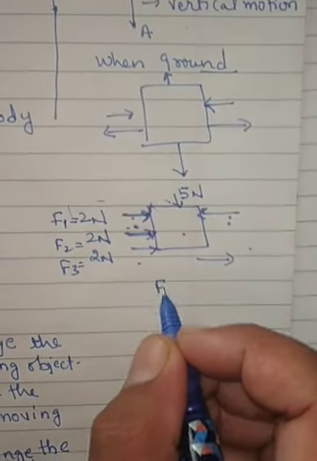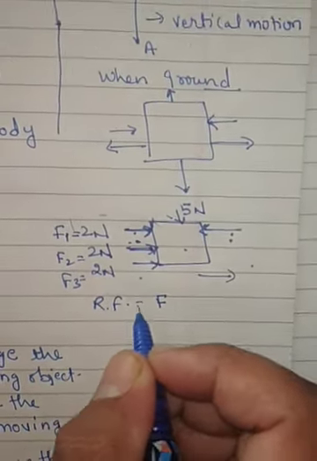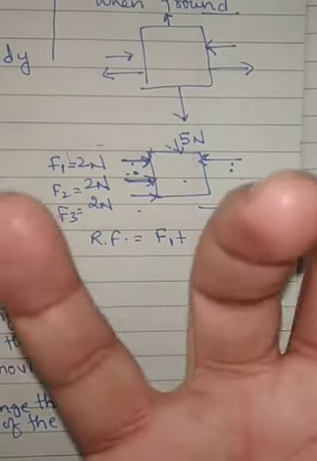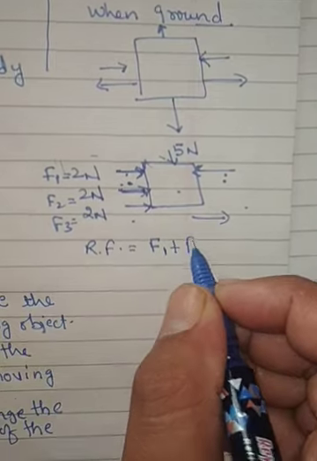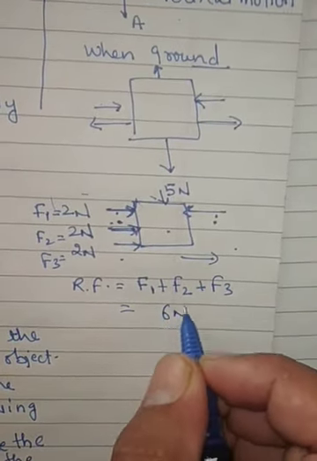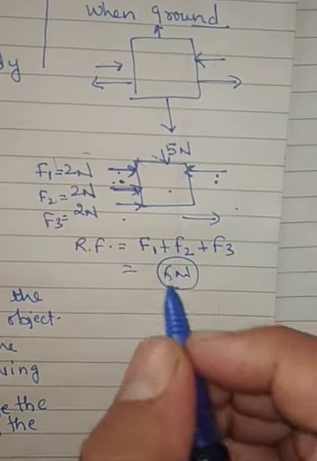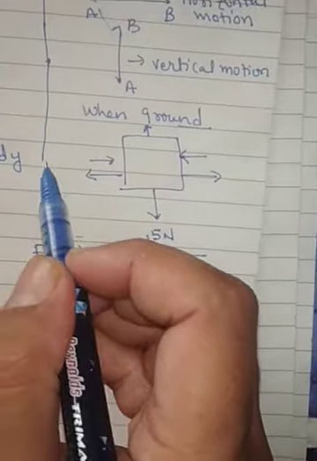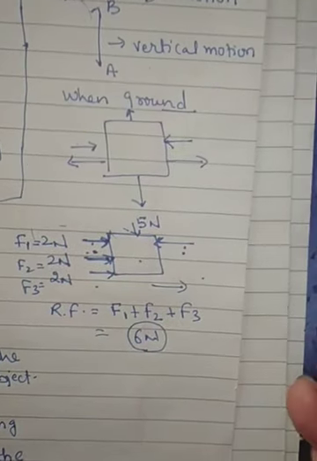So we can say the resultant force will be the force in which we include all the forces by which the body comes into motion. F1, F2 and F3, so the total force will be what? 6 Newton. The 6 Newton is the resultant force. Resultant force means combination of all forces. Okay or not?